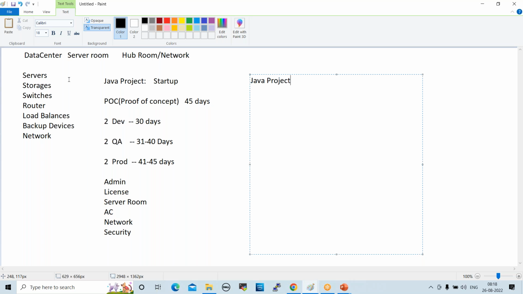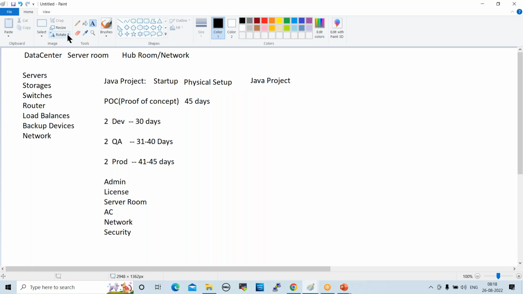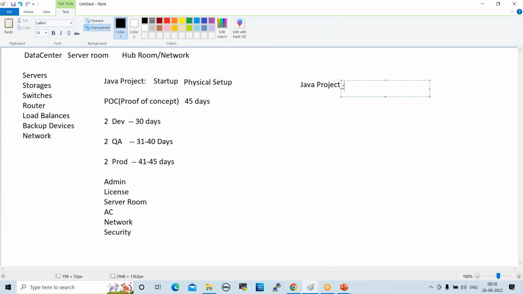So this is the physical environment, this is the physical setup. And this is the cloud setup for the startup project.